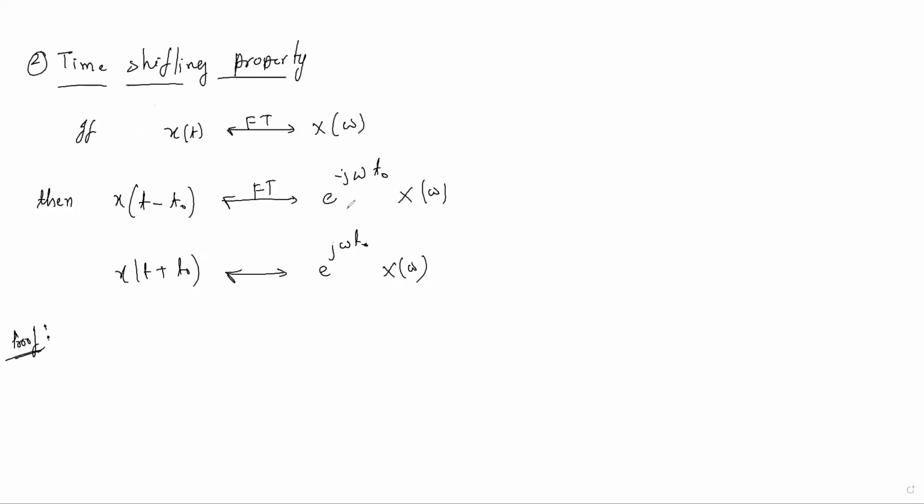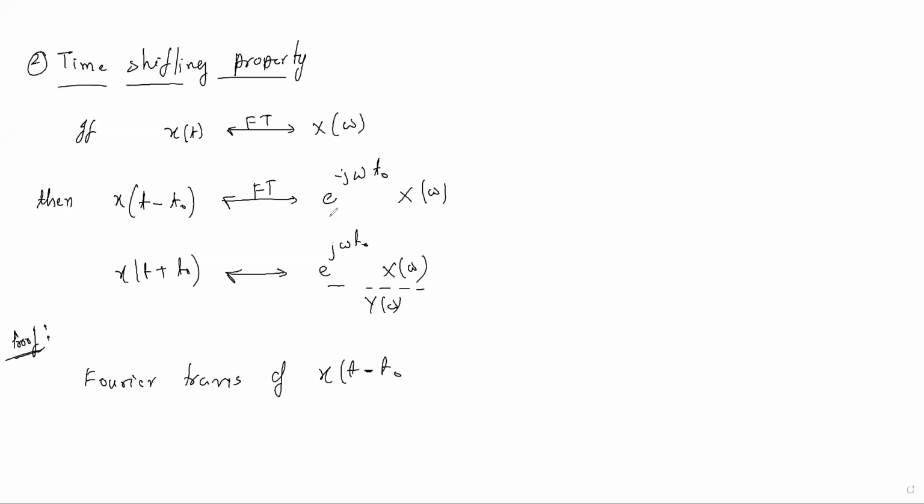So if we take this right side as Y of omega, please write like that. I am not writing FT for the transform of x of t, as that may confuse you, so instead I write Fourier transform of x of t minus t naught.